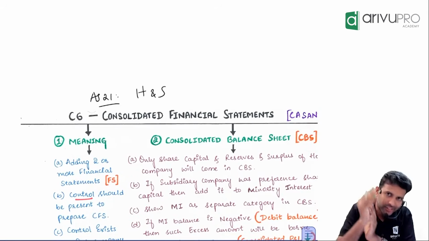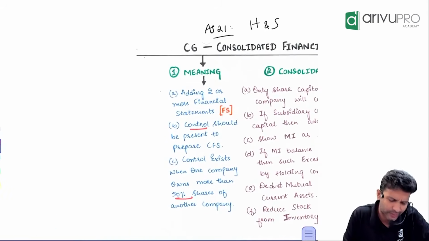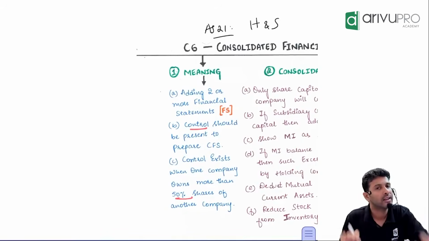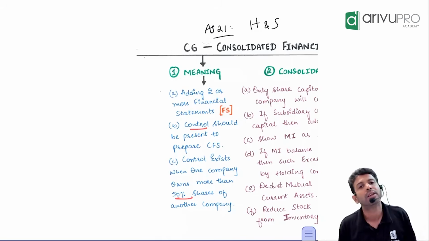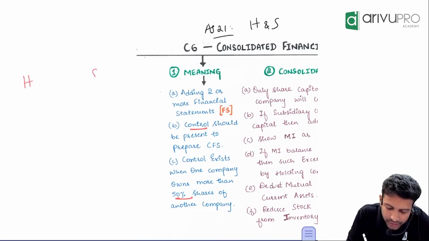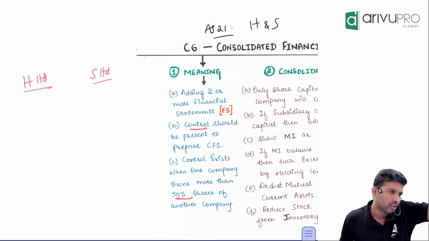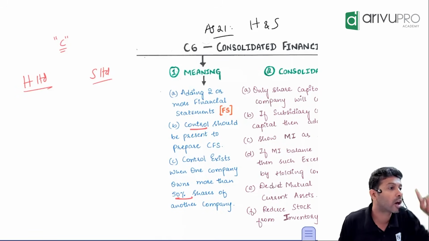So that's where the need arises. And it is not simple addition. In fact, when I used to start AS 21, I used to give a background. Just 1 minute, I'll give you what are the things we need to keep in mind and why it is not a simple addition. So first thing we have sorted is that consolidation can happen only between which two companies? Holding company and subsidiary company. So the key aspect that we look for is C as in control.